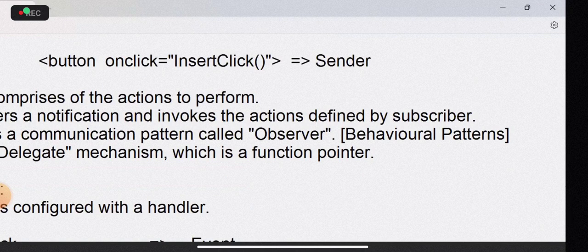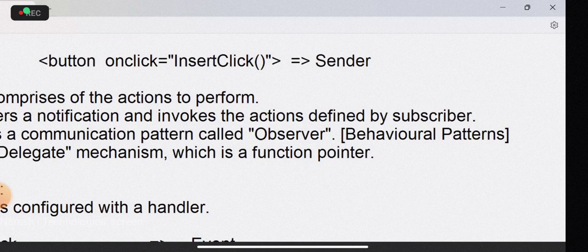So this is event and this is event handler. That means if anyone asks what is the event, we say on click, on change, on blur. These are events. Which event handler it is using means on click, what is the functionality it is performing. So every event has event handler.